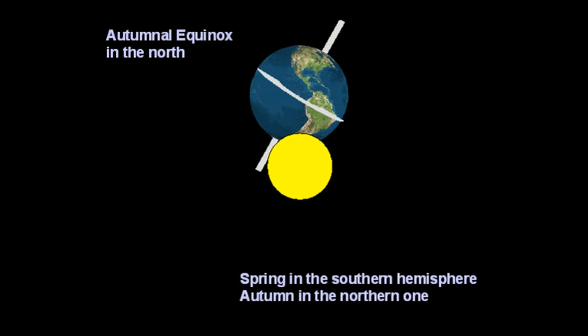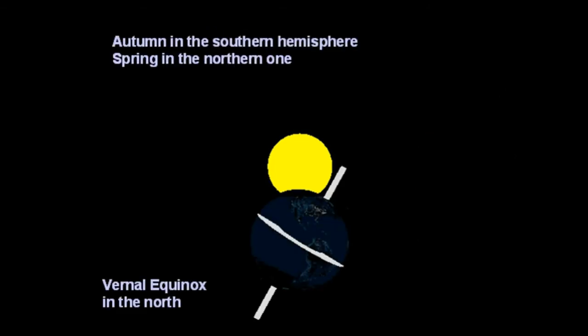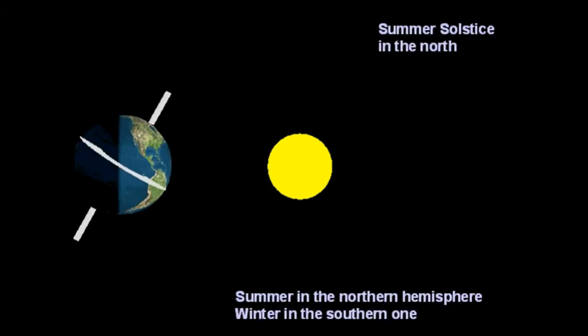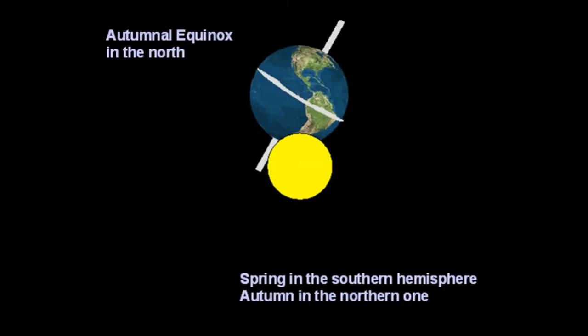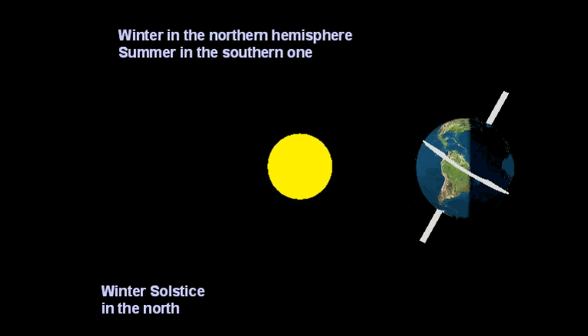Near the equator, however, days and nights remain about 12 hours long throughout the year. The Arctic and Antarctic circles, at latitude 66 degrees 30 minutes north and 66 degrees 30 minutes south respectively, mark the farthest points from the poles at which there can be 24 hours of daylight or 24 hours of darkness.